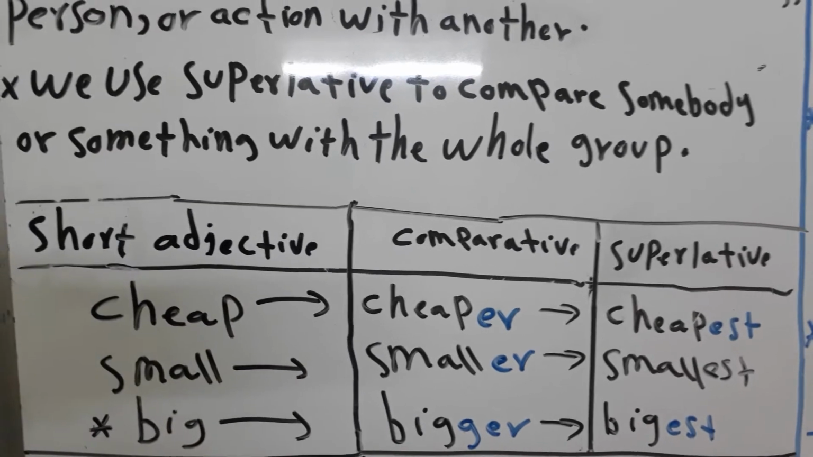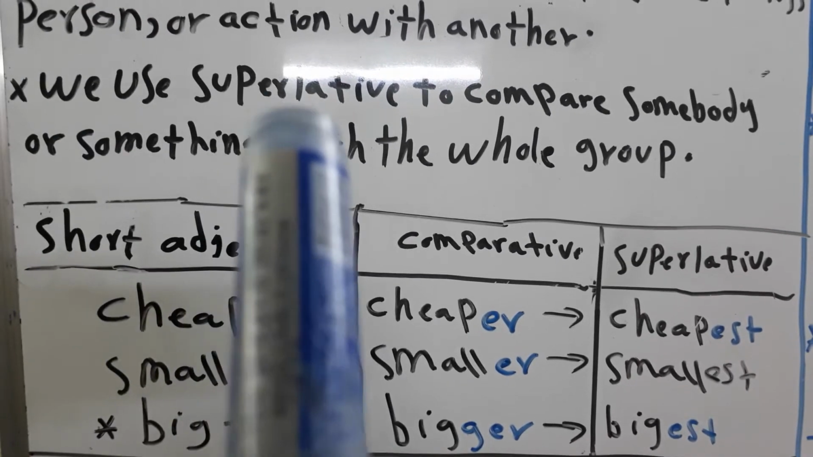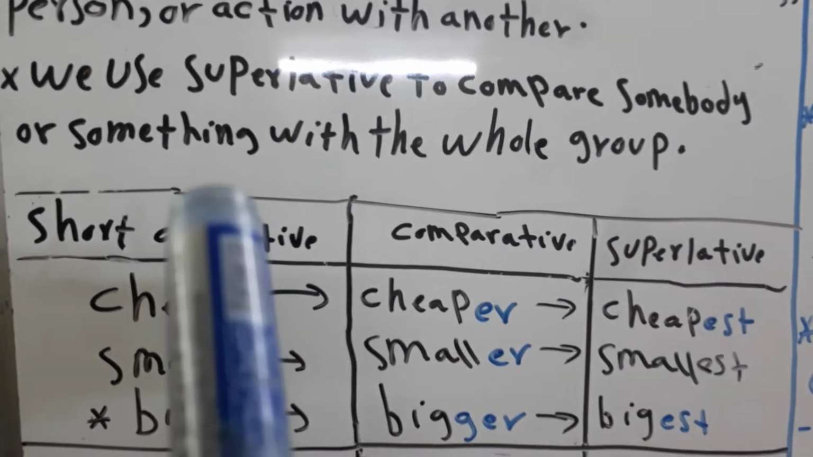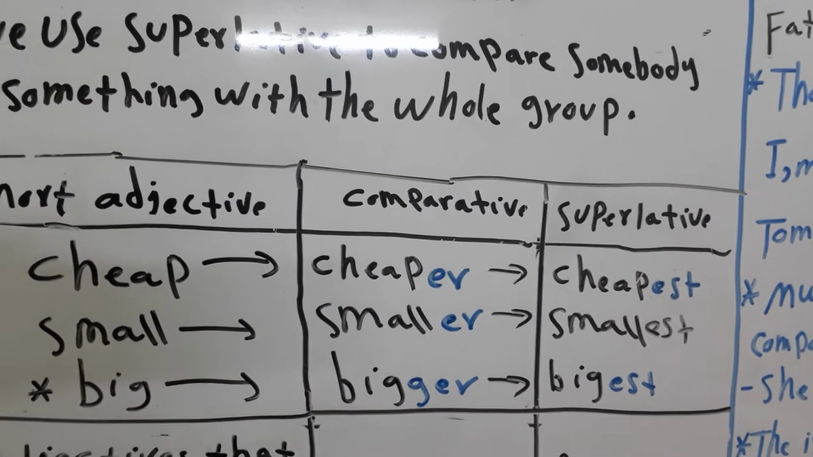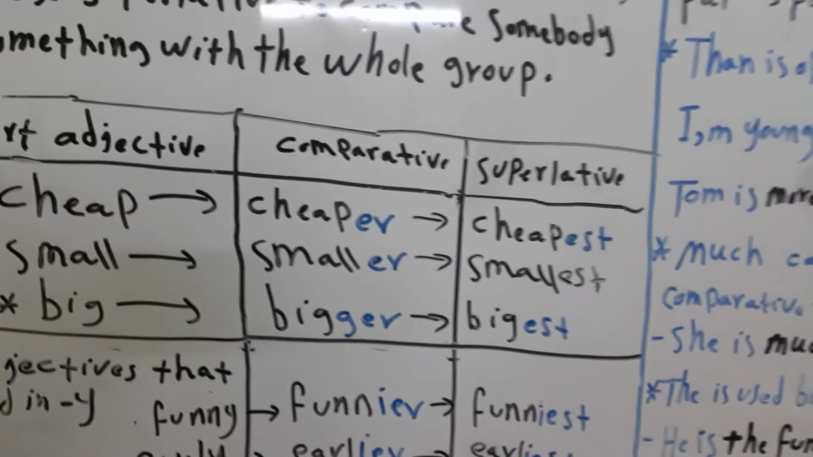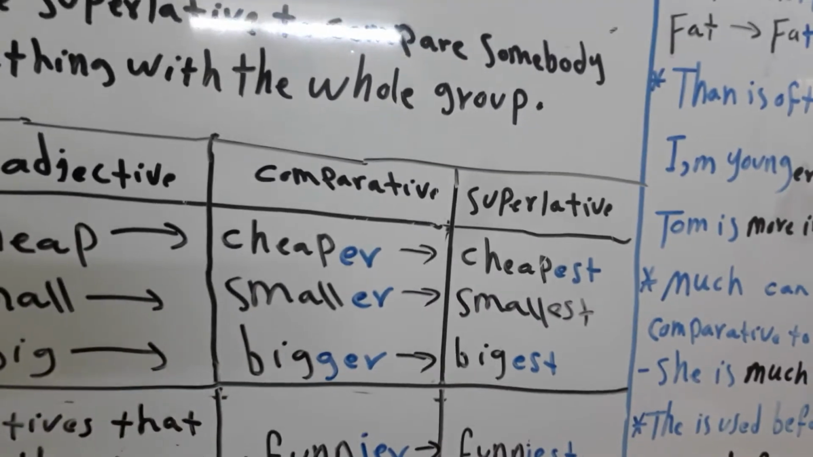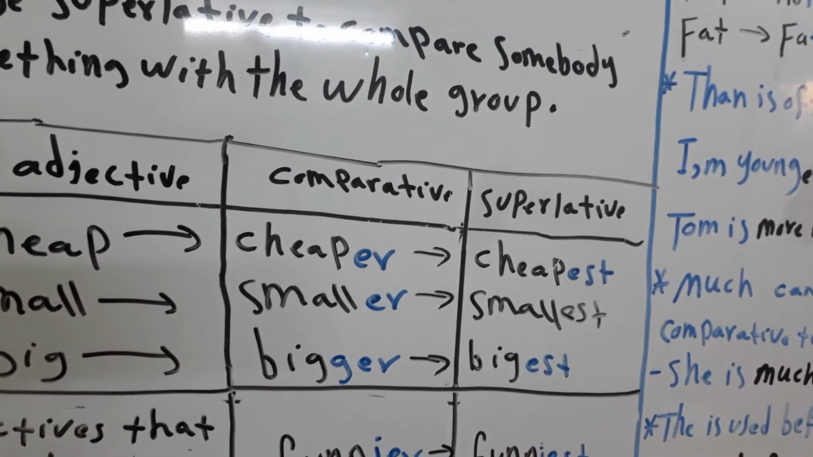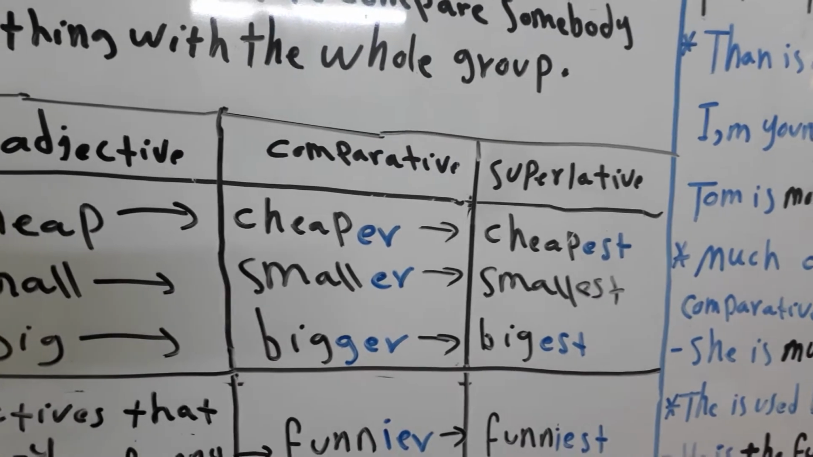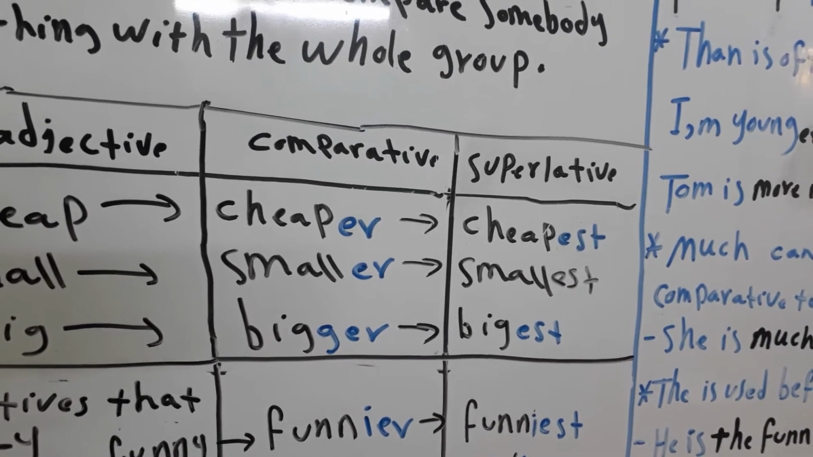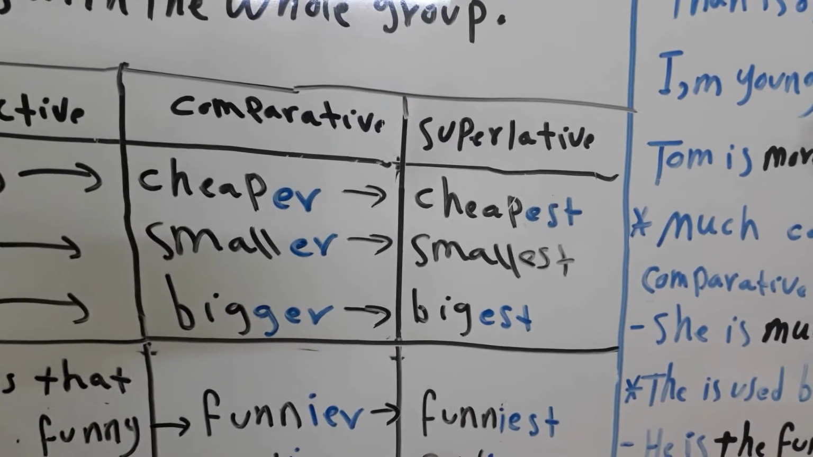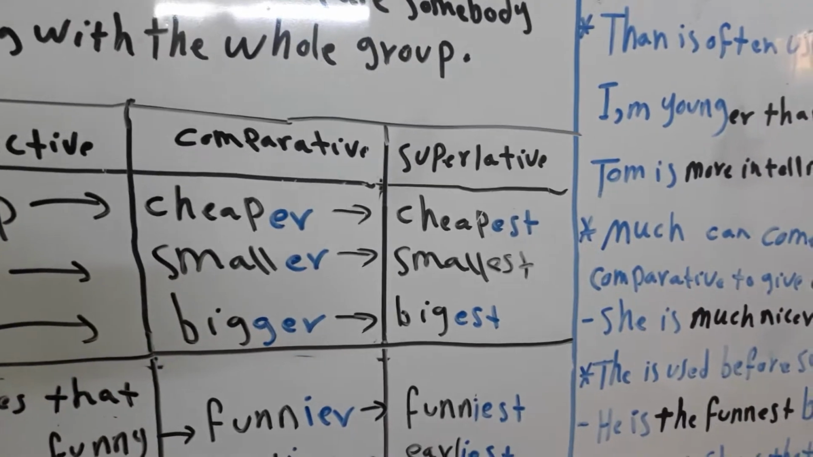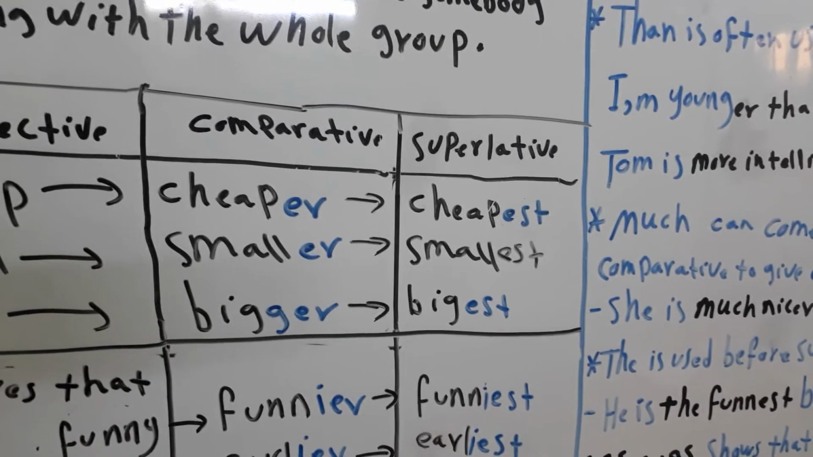But with the superlative, we use it to compare somebody or something with the whole class or whole group. For example, I have a clever student, so when I want to compare him with all the students or with the whole class, I should say, for example, his name is Ahmed: Ahmed is the cleverest student in the class.